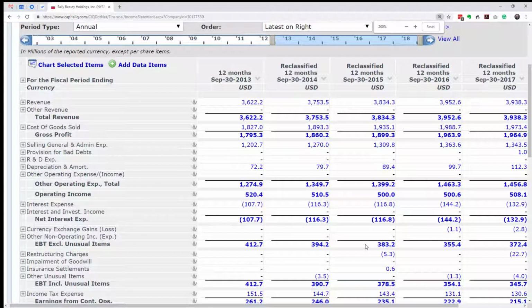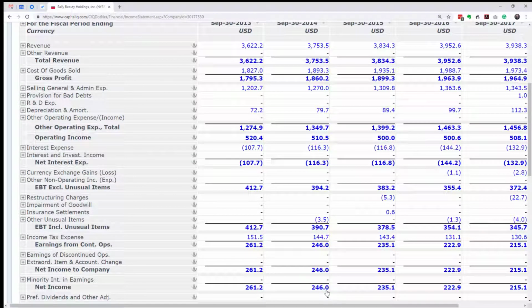If you look at it, starting with 2014: 246, 235, 222, 215. It's declining as we go from 2014 to 2017, yet the long-term growth rate expected by analysts is positive 5%.